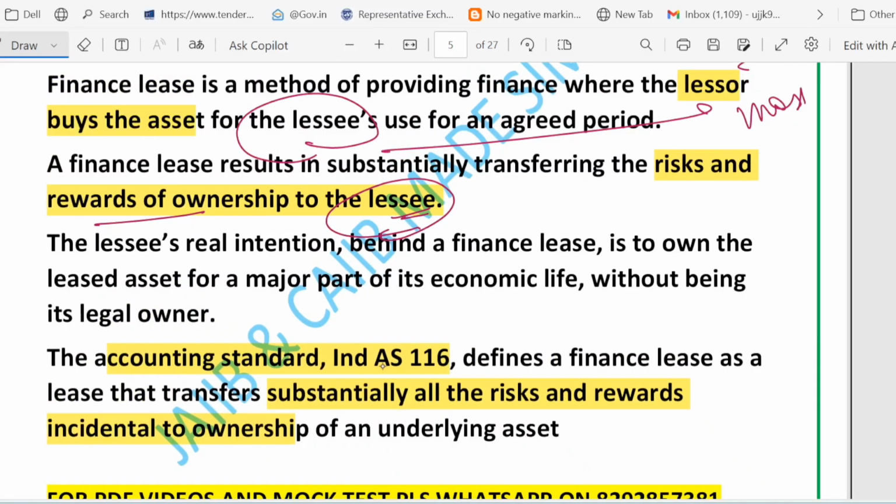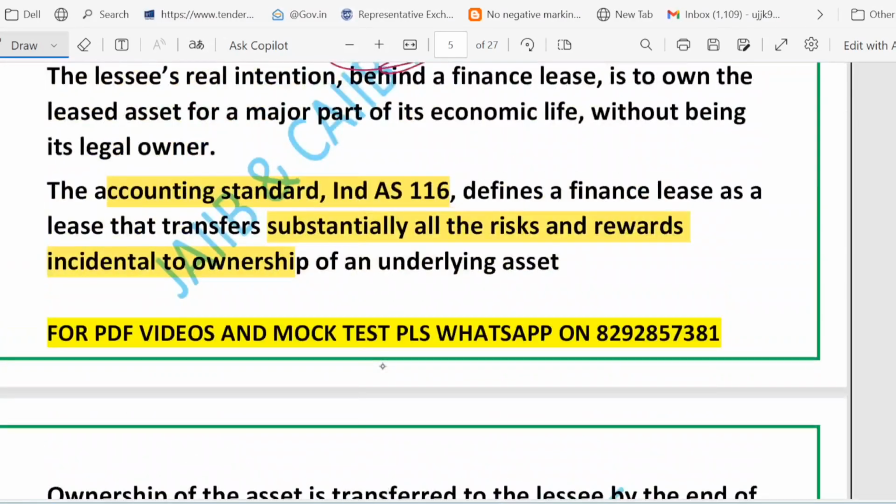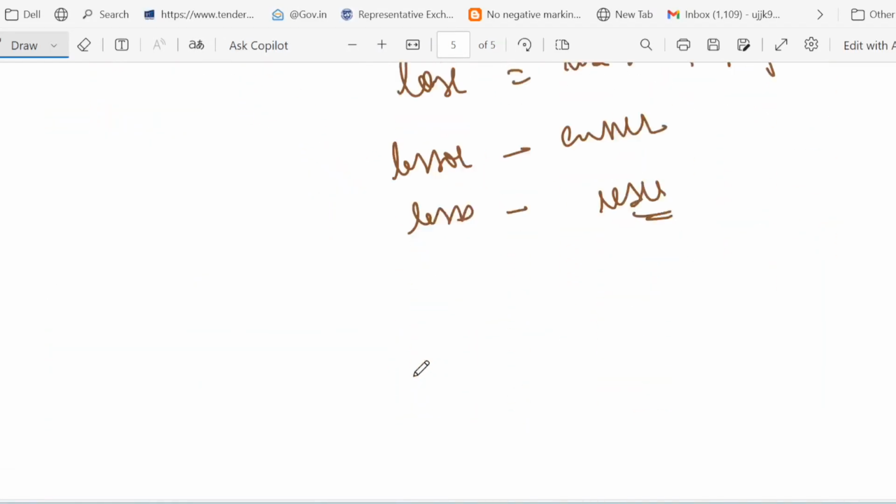One more point says major part of the economic life. What is the meaning of it? It means the lease period covers most of the time the asset will be useful, not just a short rental. And then this Ind AS 116, just remember it. If the lease passes the test and shows the lessee gets almost all the risk and reward, it is a finance lease for accounting. So let me give you a simple example to illustrate how it works.